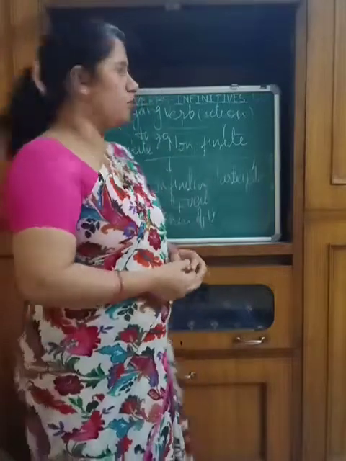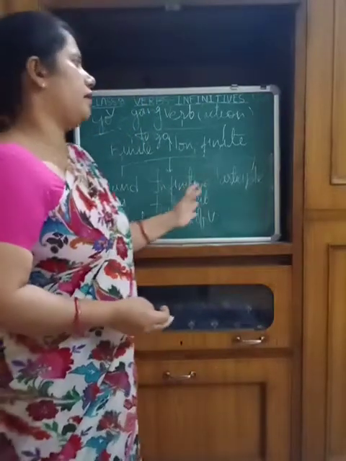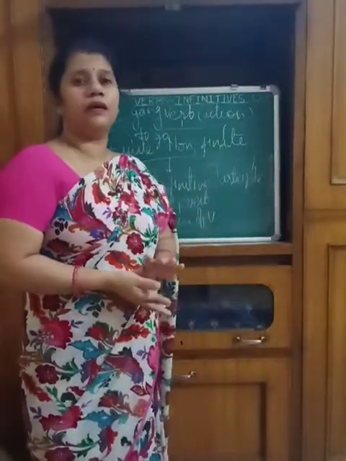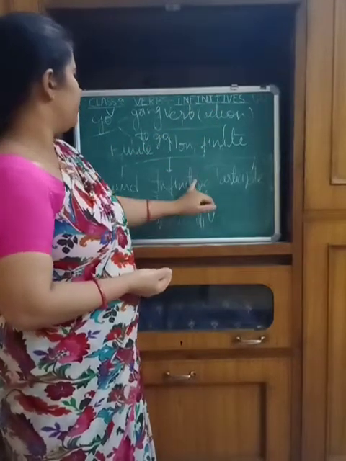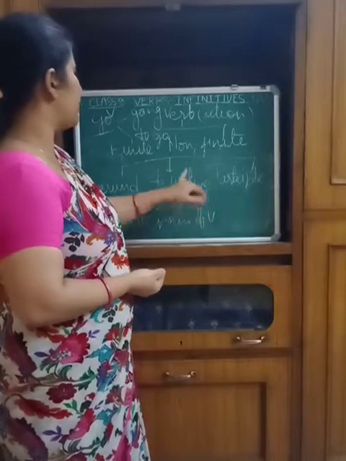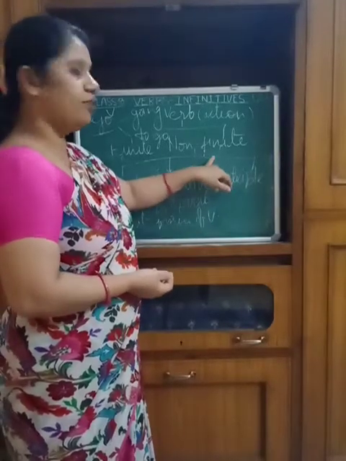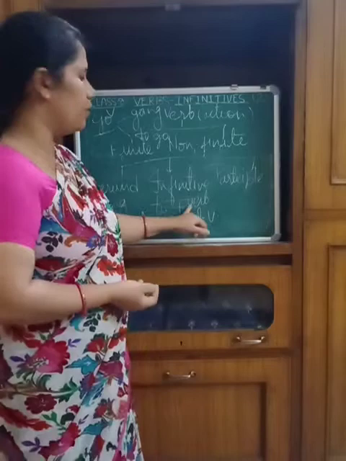And this is all about the verb. Now in my next, the third part, I will discuss with you the infinitive. Infinitive is the second type of the non-finite verb, and this is the to-infinitive.